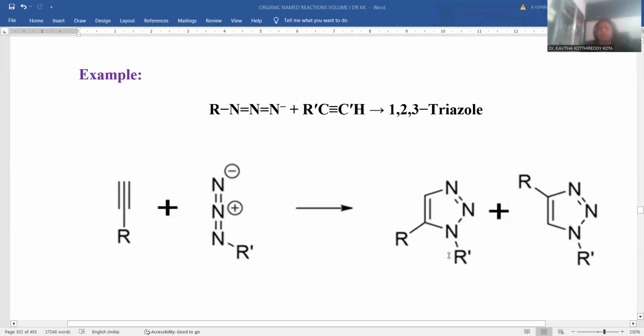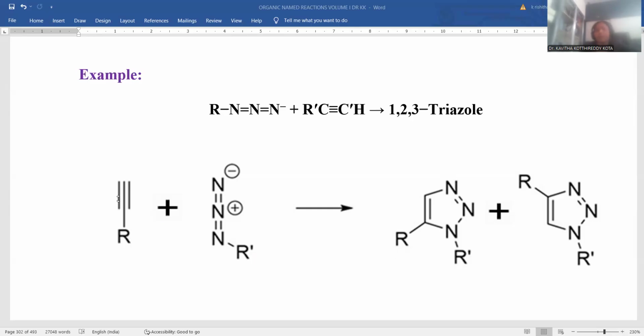If you want to observe another example of 1,3-dipolar cycloaddition, I am taking an azide and simply indicating a terminal alkyne. Both are treated together. As 3 nitrogens take part in this reaction, triazole formation takes place. This nitrogen has an alkyl group located over the nitrogen as well, without any disturbance. Moreover, the next carbon atom has an alkyl group that remains over there. This is one kind of product.